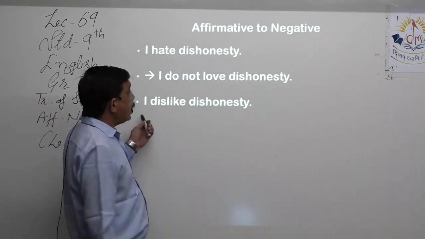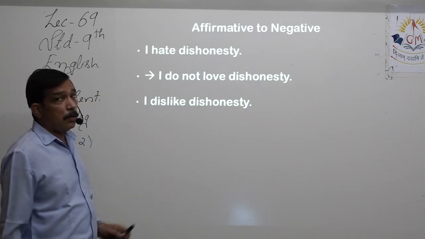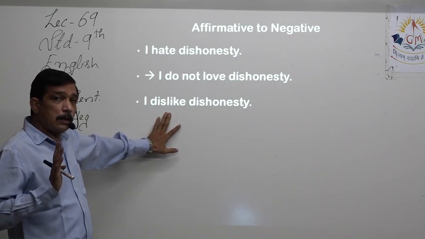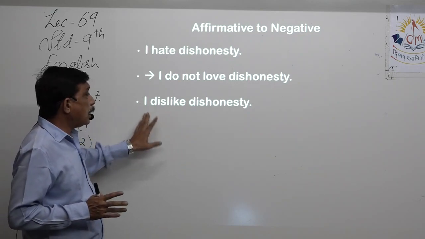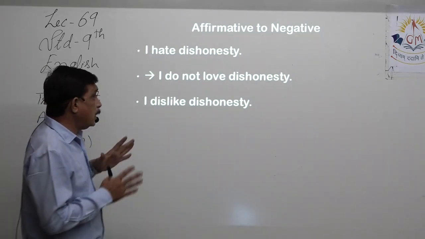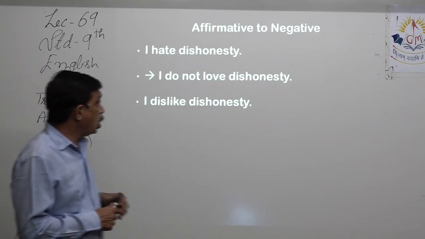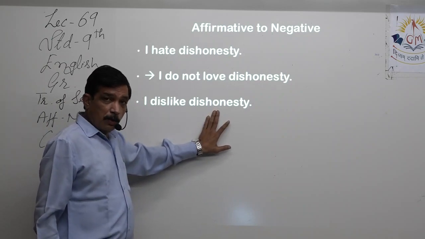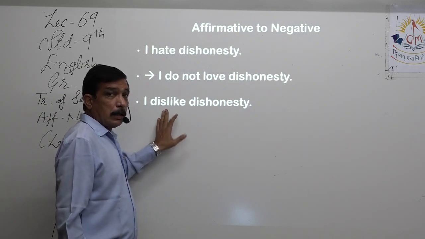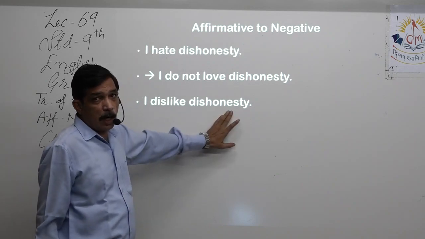Very good question. I dislike dishonesty. Now dislike means not like, so we already did the negation. Yes, I do not like dishonesty. Will there be any change in this or not? Shall we be using antonym of dishonesty, or negation only, keep it as it is, or negation also an antonym also?